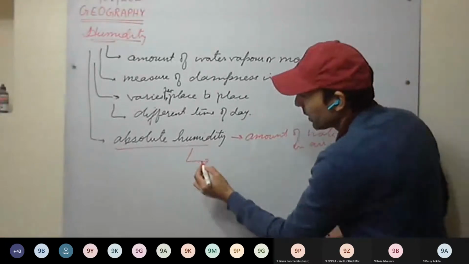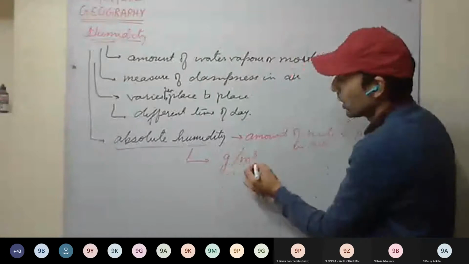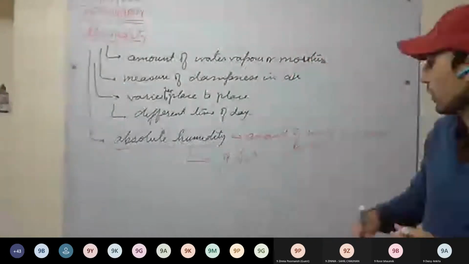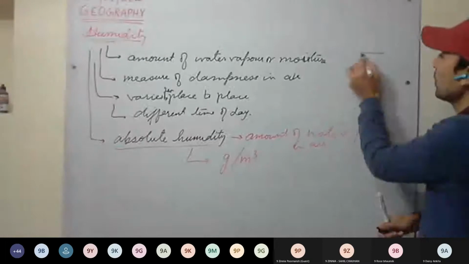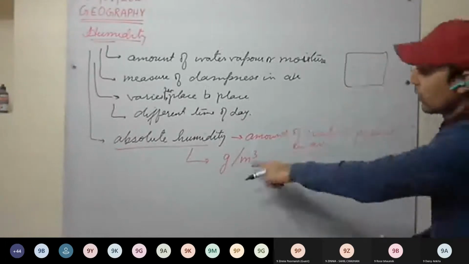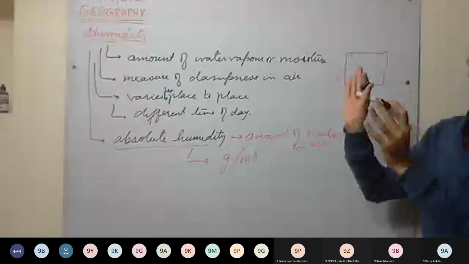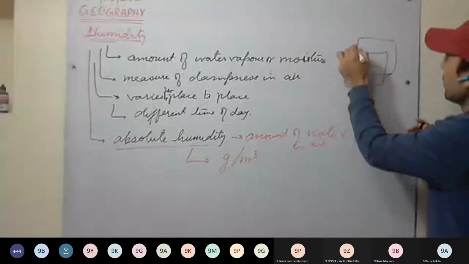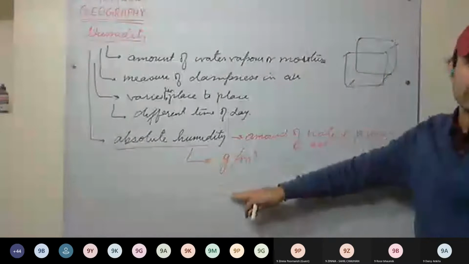And how is it measured? It is measured in gram per cubic meter of air. So what we are doing is taking 1 cubic meter of air, and seeing how many grams of water vapor are present there.